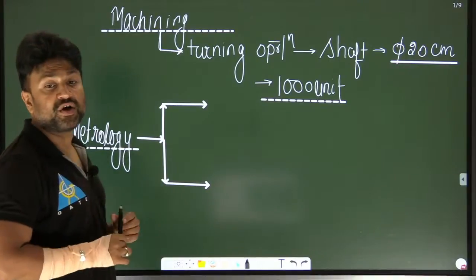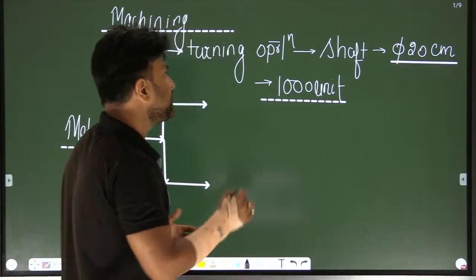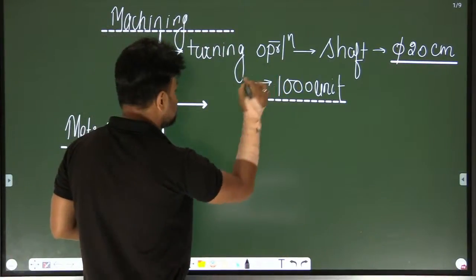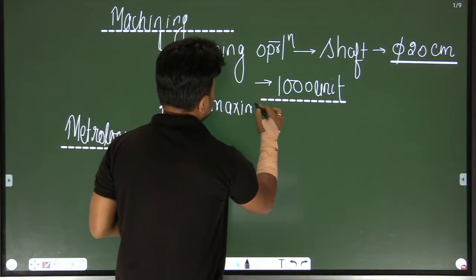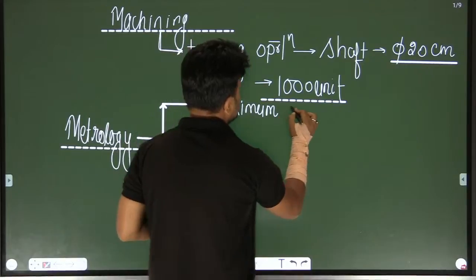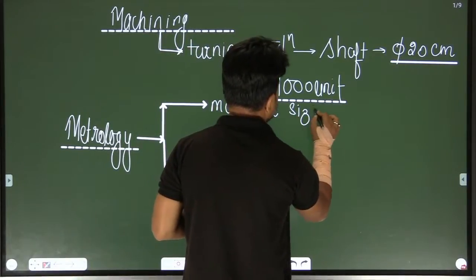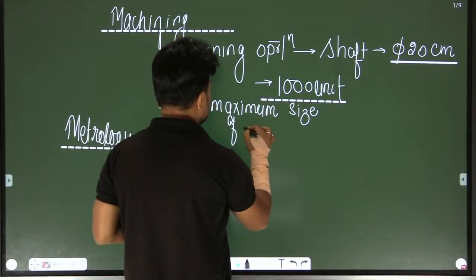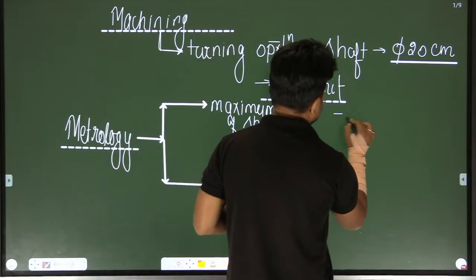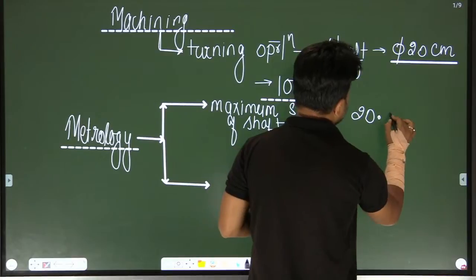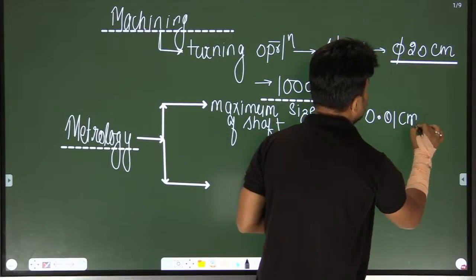Let's say, according to metrology, we decide that the maximum size of the shaft which is acceptable is 20.01 centimeter.